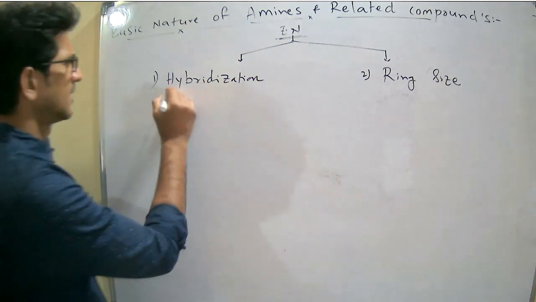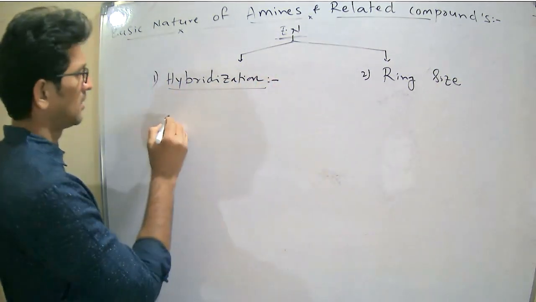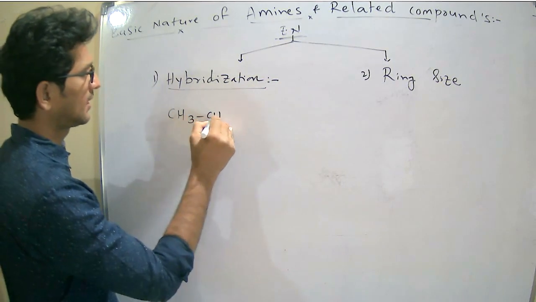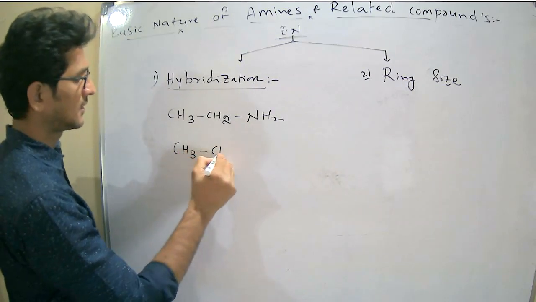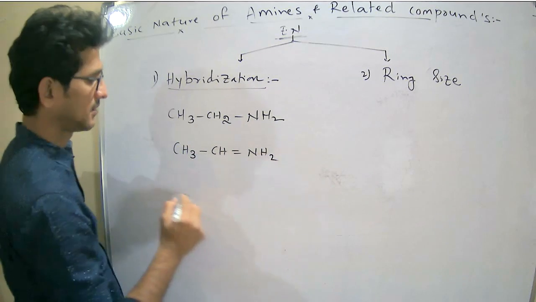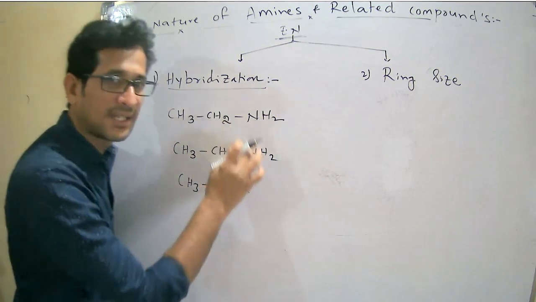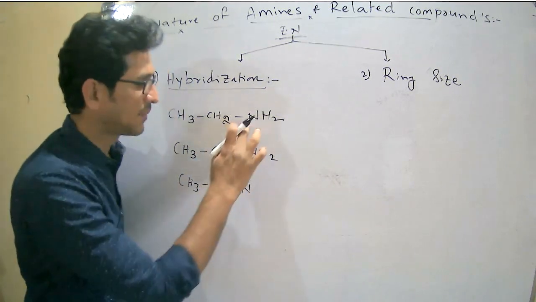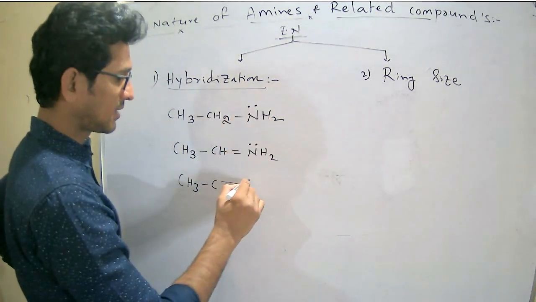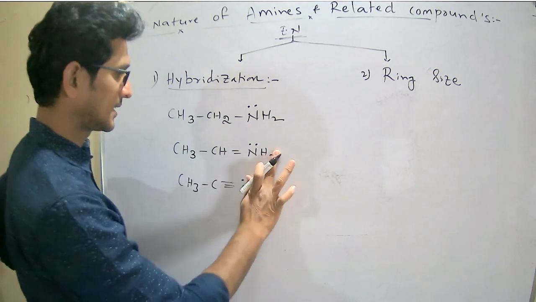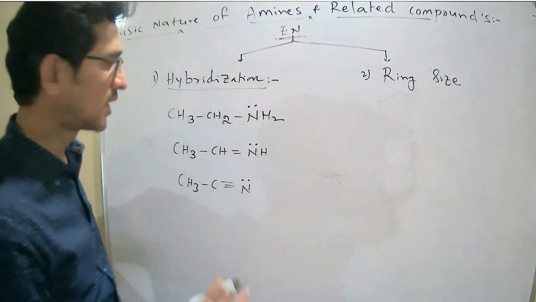Coming first to hybridization, I will write some compounds. For example, I will write ethylamine, then amine, imine, nitrile. The lone pair is available on the nitrogen of each species 1, 2, 3.